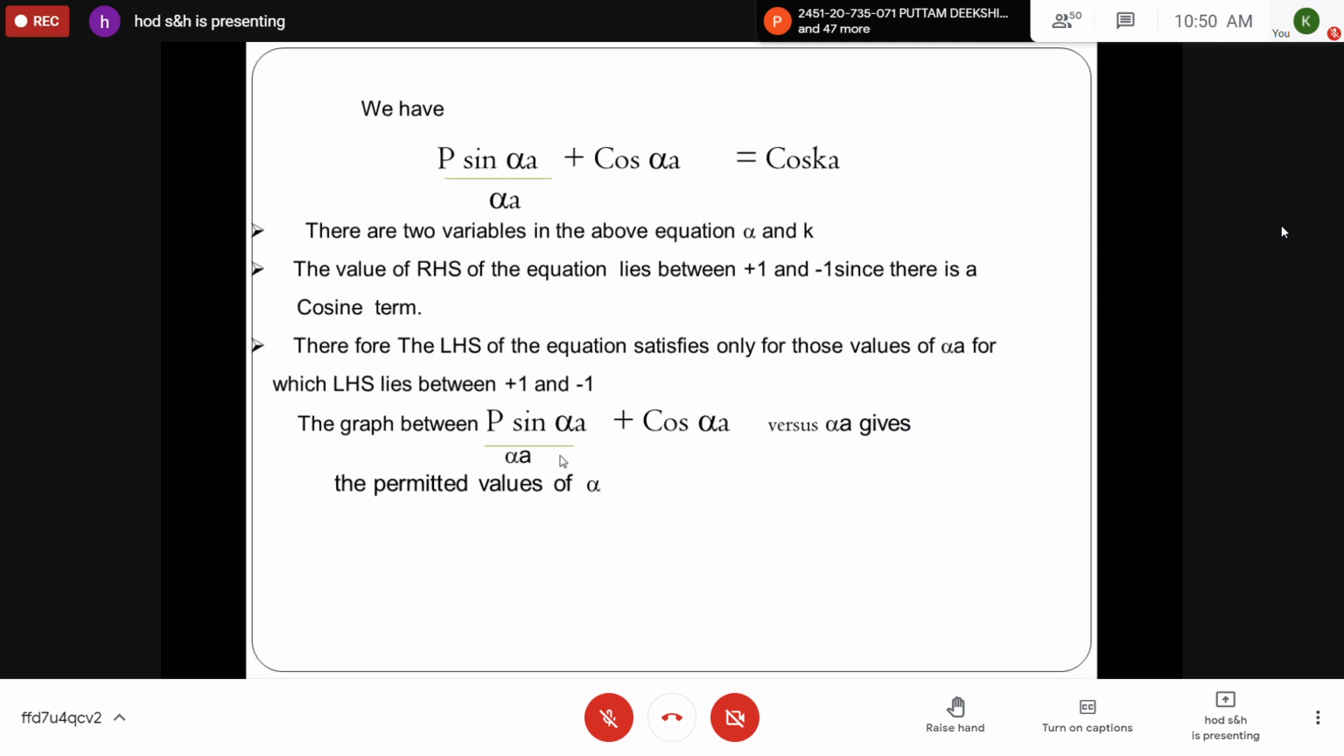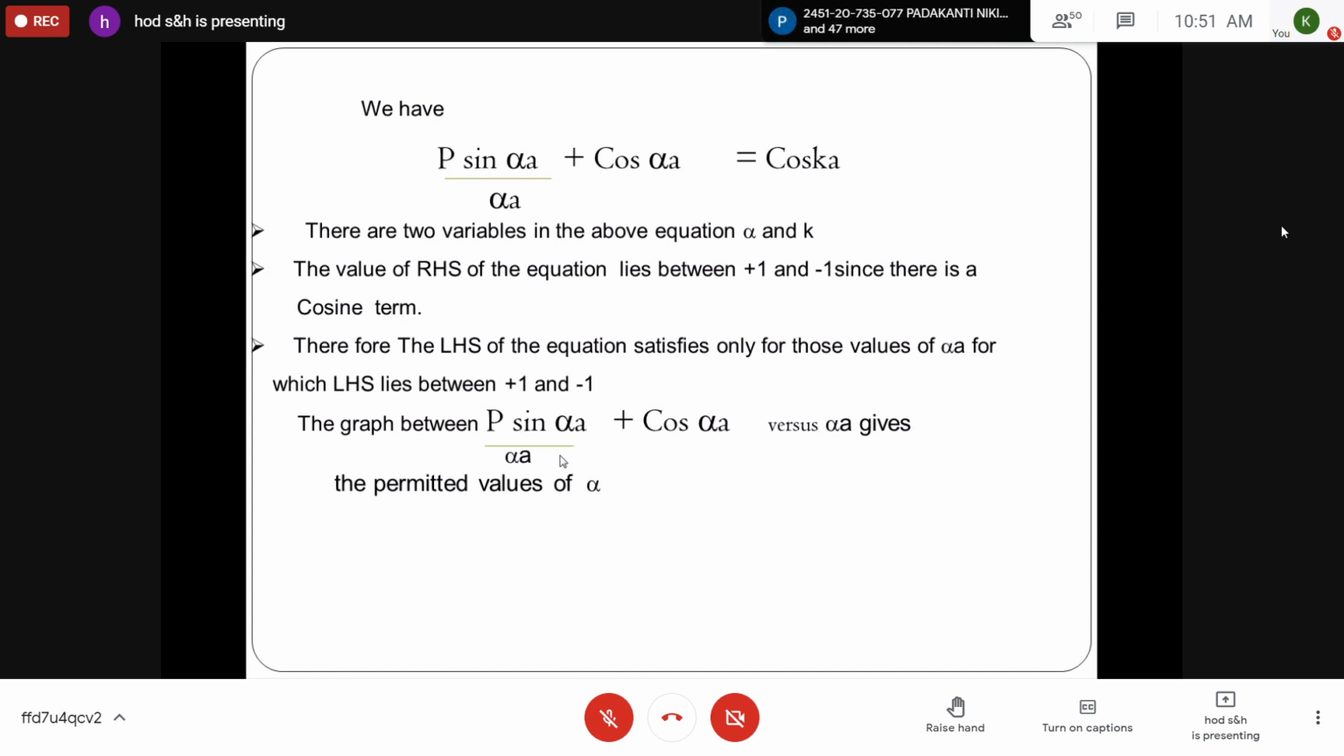If you observe this expression, because there is a cos term in the right hand side, the range is between +1 and -1. So only those values of alpha are permitted in the left hand side, so that the entire LHS should lie between +1 and -1 in order to justify the expression. So only certain values of alpha are permitted, not all values of alpha. So this is the feature of this expression.